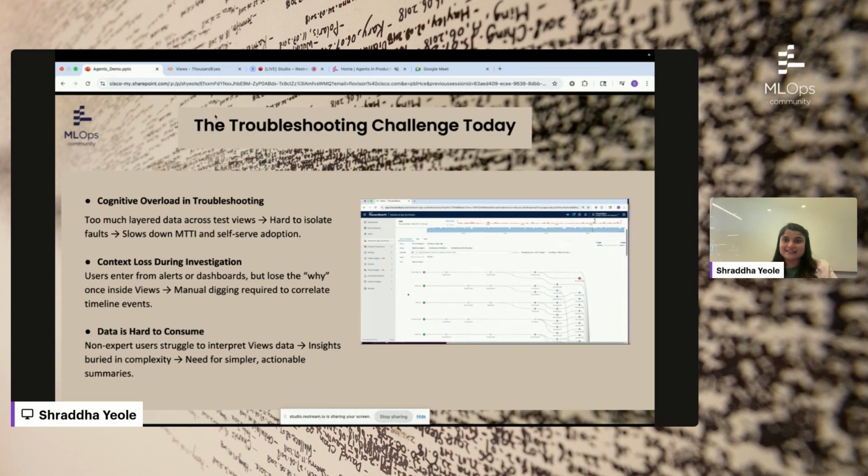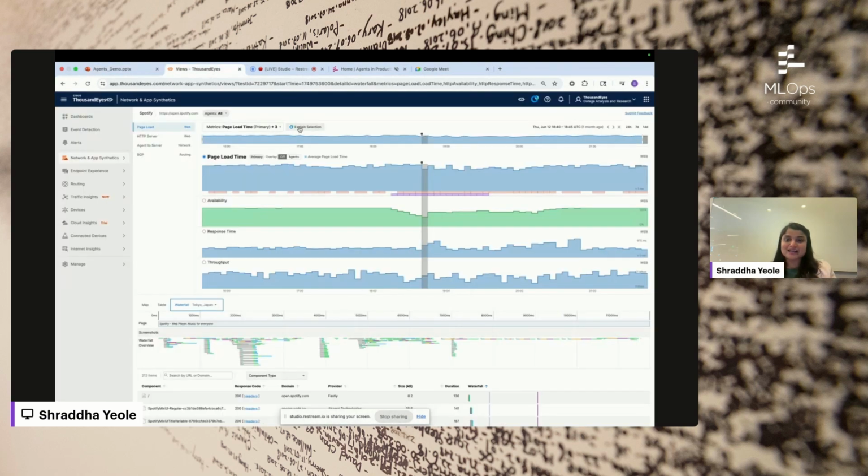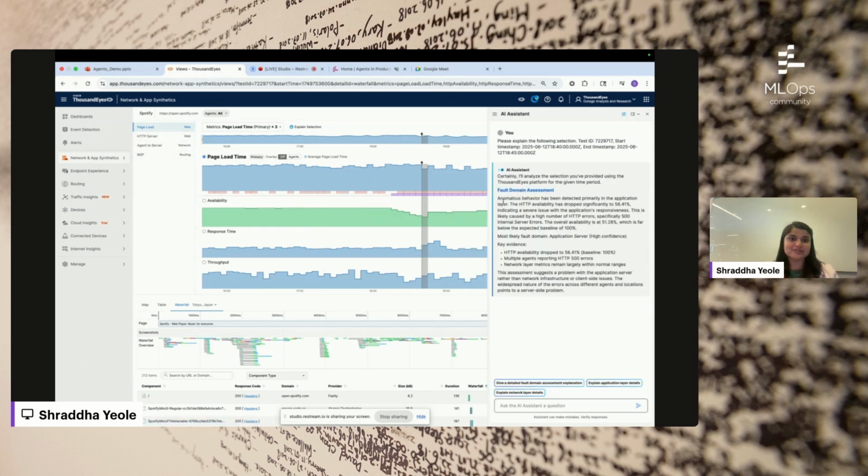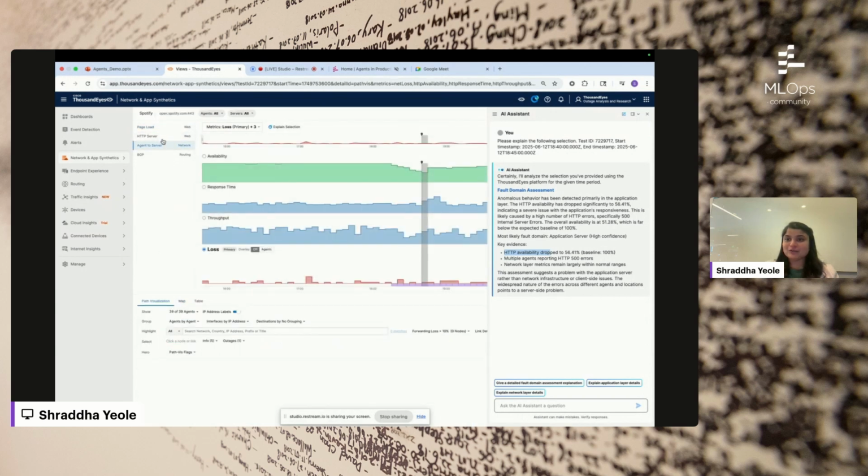And that's where we deployed our AI agent, where with a single click, you can get the insights across all these layers, which correlates the data and provides great insights. So as I click on this explain button, the AI assistant comes up, connects to the model, and goes through the data layer by layer to give me a fault domain analysis. Here we can say Spotify was not working fine because there was an issue at the HTTP layer. That means the application layer was impacted, with less availability compared to the baseline data, and multiple agents, meaning multiple locations, were impacted.